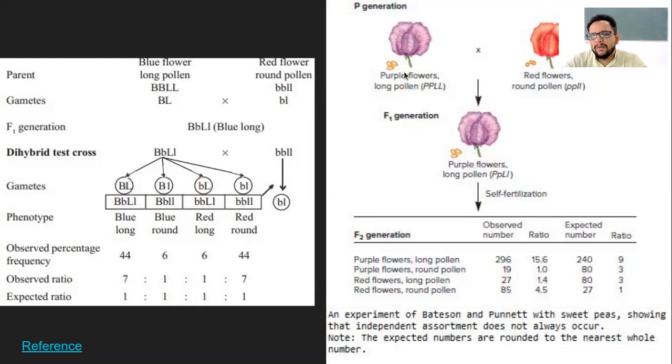So there was purple color of the flower and long is the size of the pollen grain. These are two different phenotypes that they have taken to study in a dihybrid cross. And the recessive phenotype of purple and long was red and round.